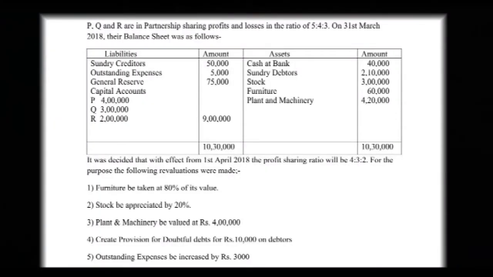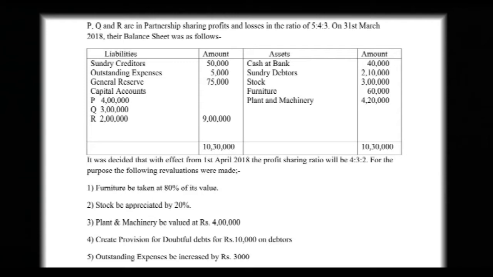P, Q, R in a partnership share profit and losses in the ratio of 5:4:3. On 31st March 2018, their balance sheet was as follows. On the liability side, we have sundry creditors of 50,000, outstanding expenses 5,000, general reserve 75,000.